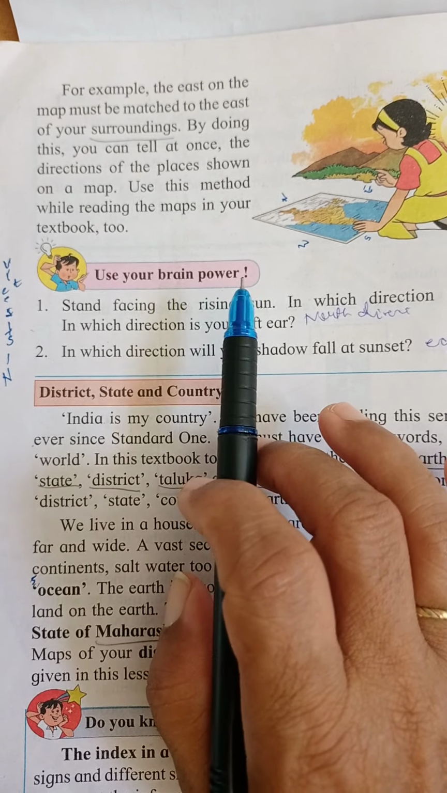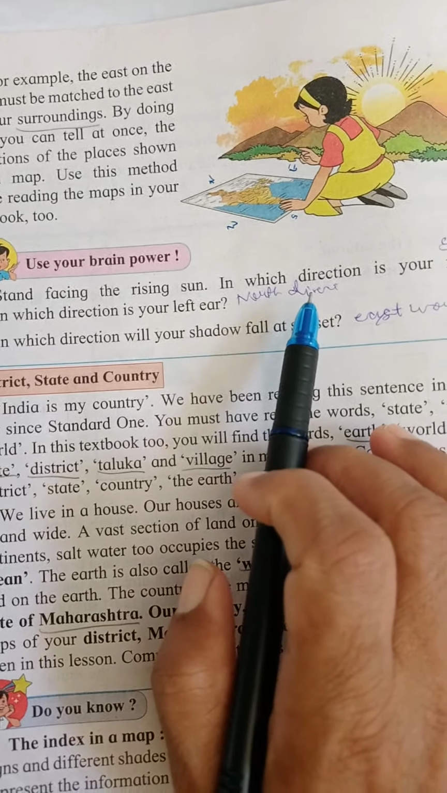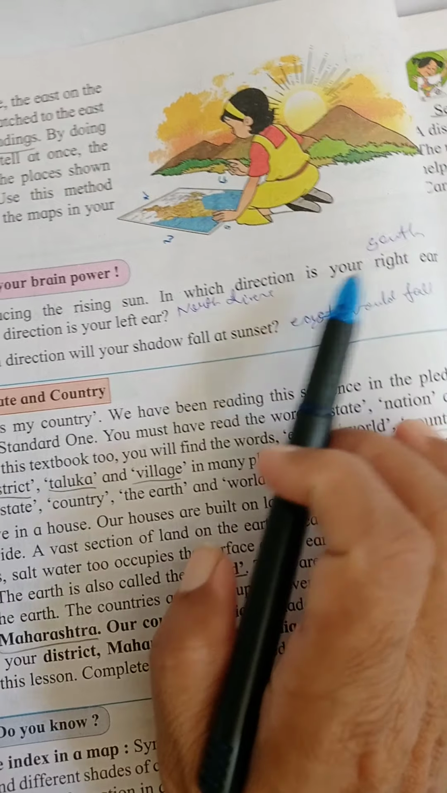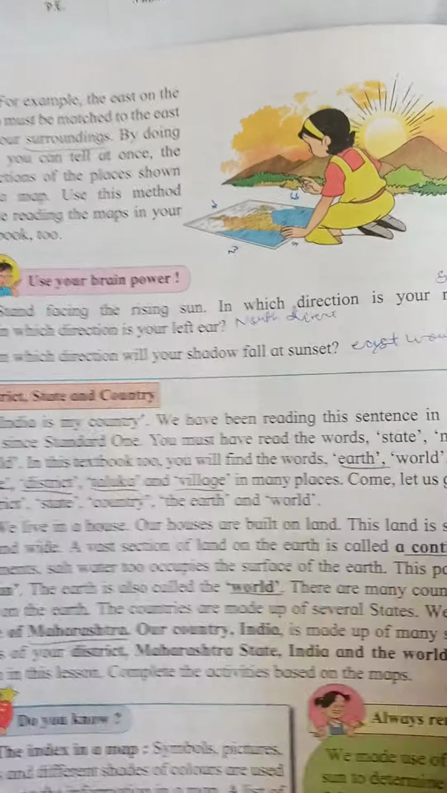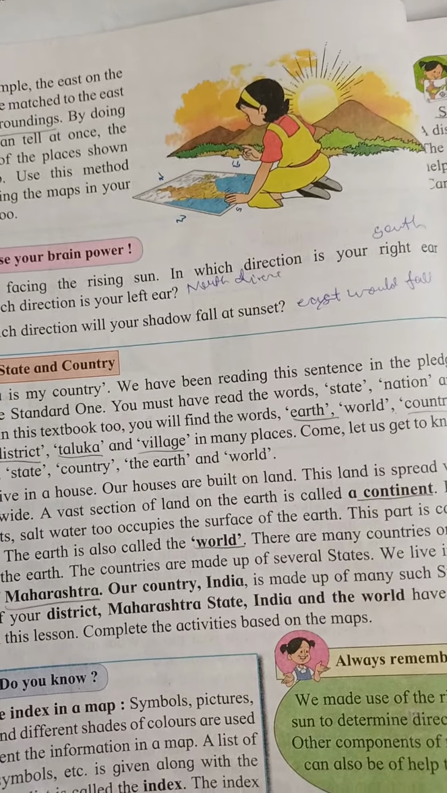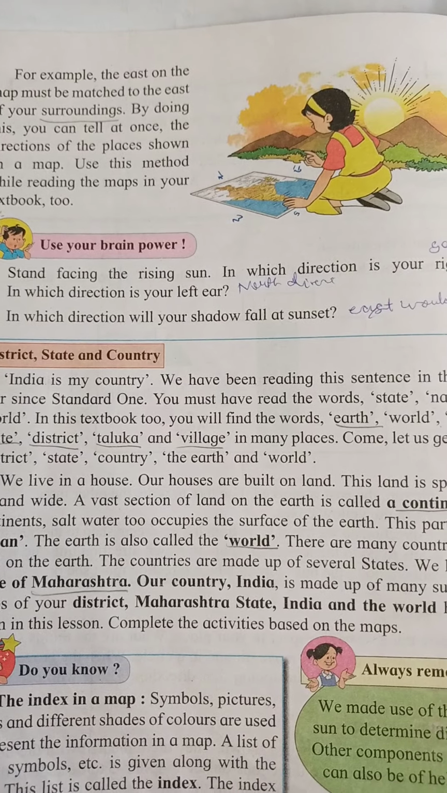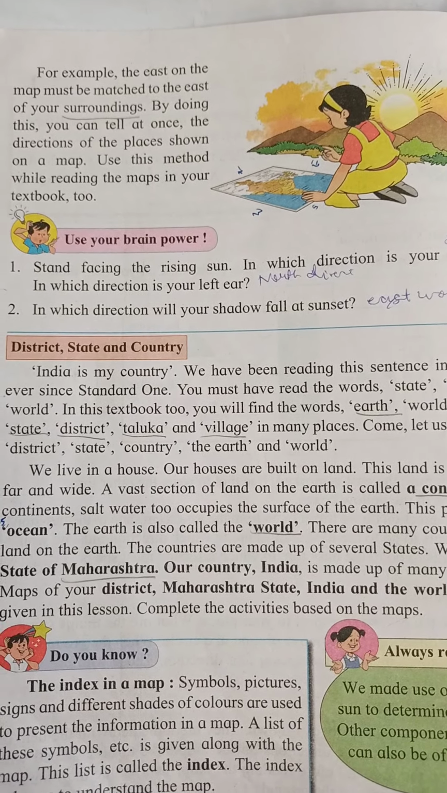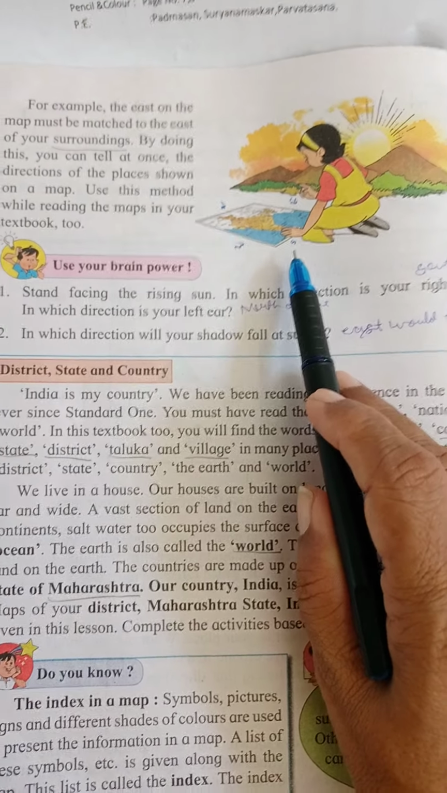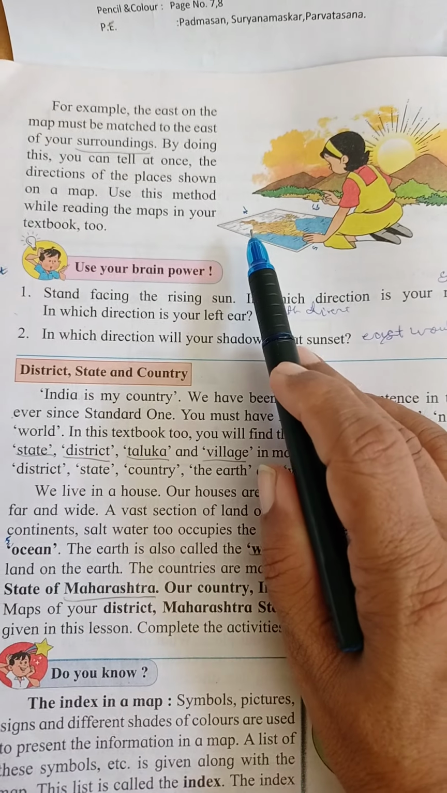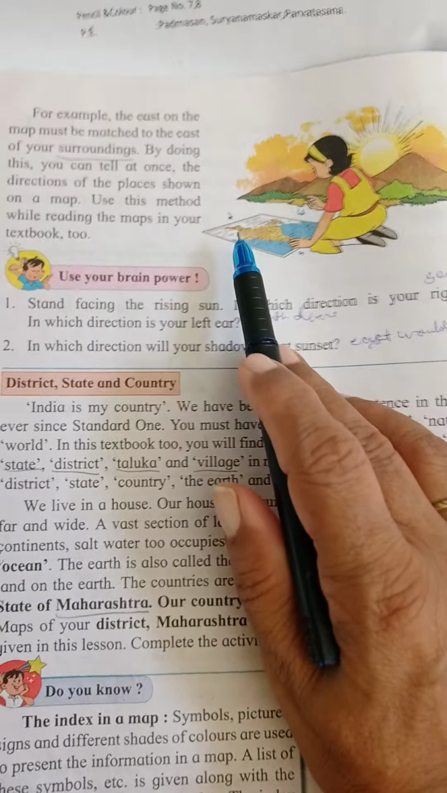Use your brain power. Standing facing the rising sun, in which direction is your right ear? In which direction is your left ear? So look here. If we stand facing the rising sun, my right ear is in the south direction and the left ear is in the north direction. So here I'm again answering this question.